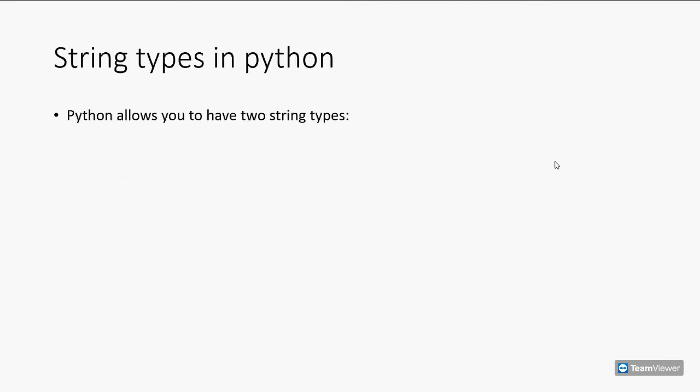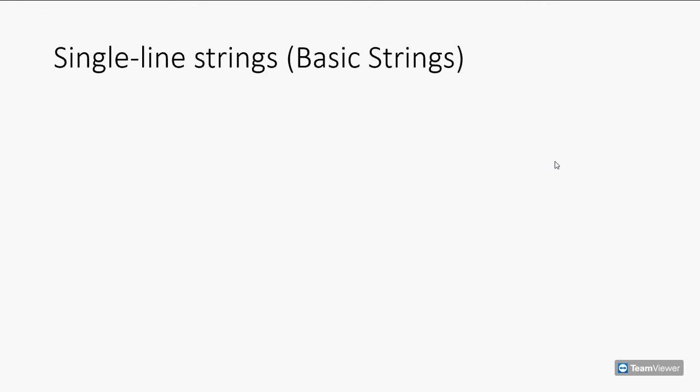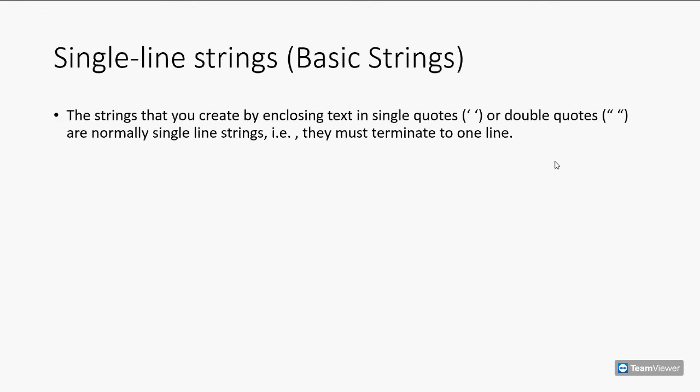String types in Python. Python allows us to have two string types. The first one is the single line strings and the second one is the multi-line strings. Single line strings are the basic strings. The strings that we create by enclosing the text in single quotation marks or double quotation marks are known as single line strings, and they must terminate in one line. We'll see how they work in Python.